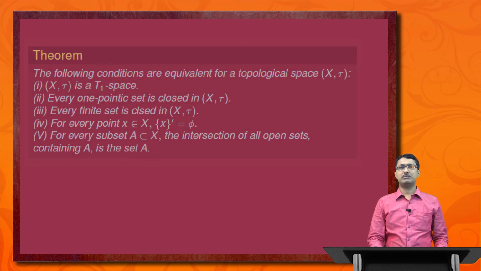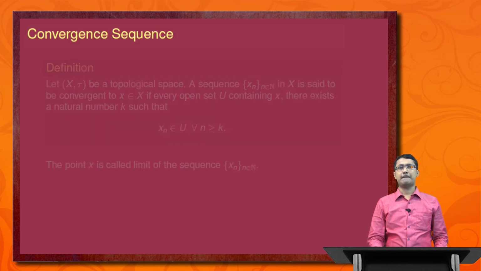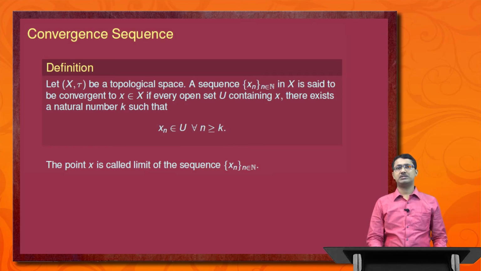Next, we introduce the definition of a convergent sequence. Let (X, tau) be a topological space. A sequence x_n in X is said to be convergent to x belonging to X if for every open set U containing x there exists a natural number k such that x_n belongs to U for all n greater than or equal to k. The point x is called the limit of the sequence x_n.